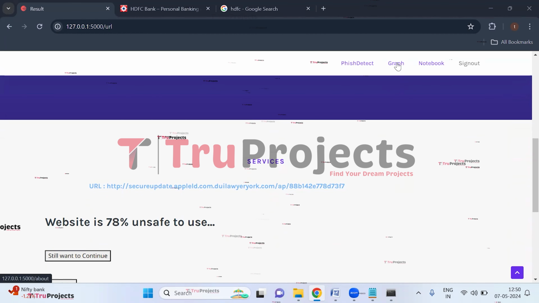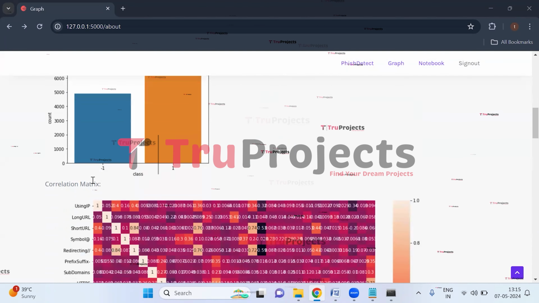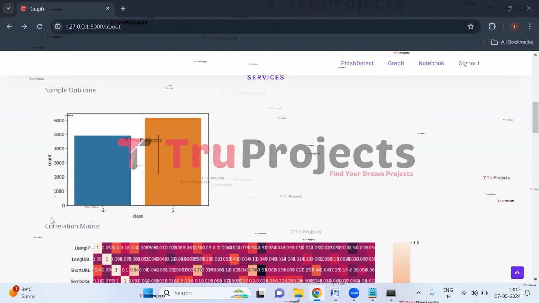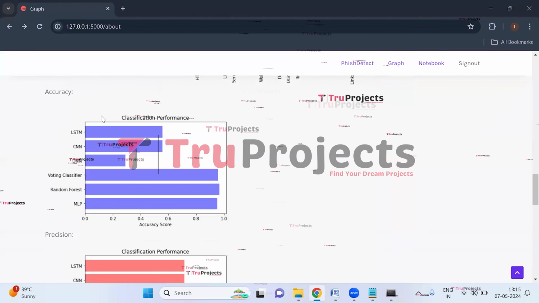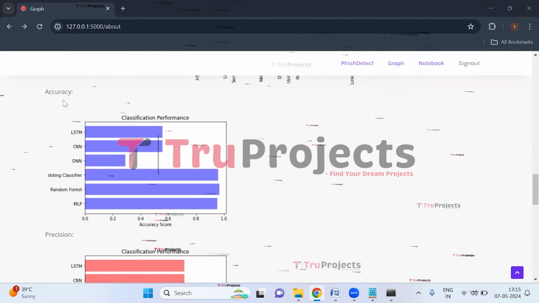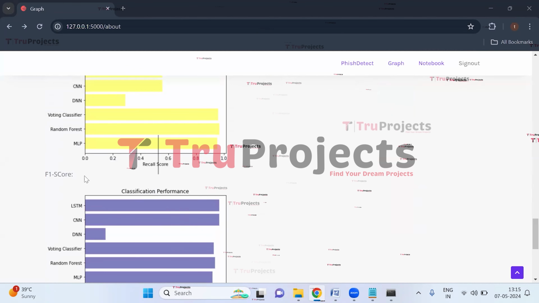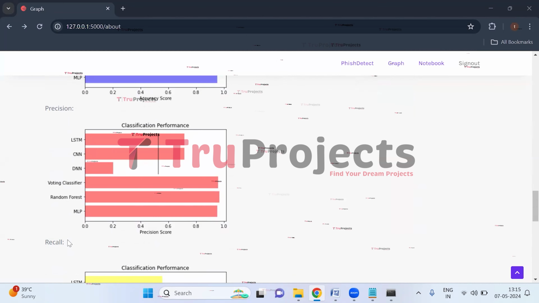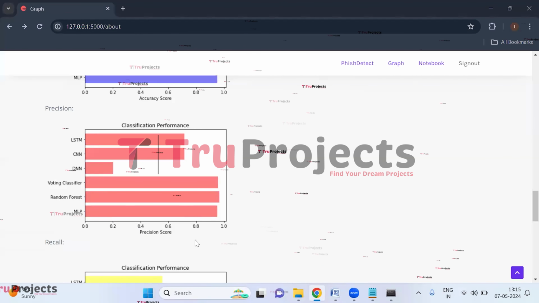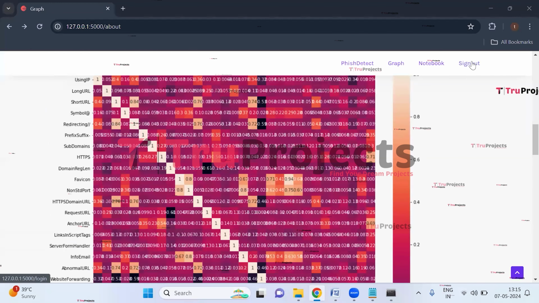Now click on graph link here. So here, this is the sample outcome graph, which displays the distribution of labels. On the x-axis, we have the labels, and on the y-axis, we have the count. And here, this is the correlation matrix. And here we have the comparison graphs for different evaluation metrics: accuracy, precision, recall, and F1 score. On the x-axis, we have the scores for the different evaluation metrics, and on the y-axis, we have the algorithm name. The algorithm which is performing best in all the evaluation metrics will be used for prediction. Now click on sign out link here.